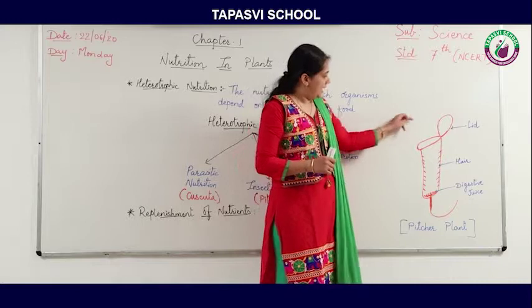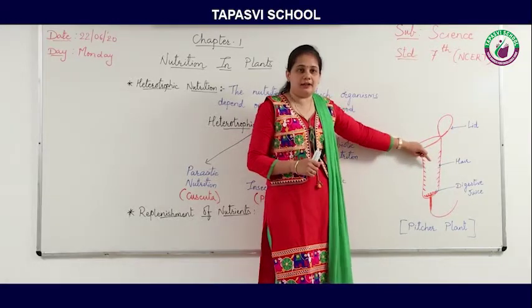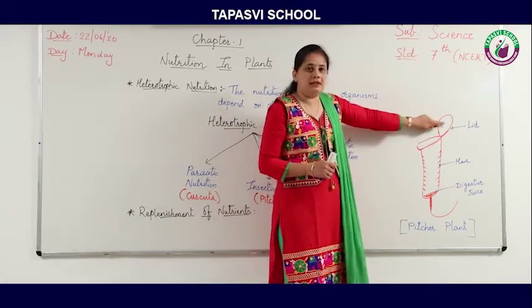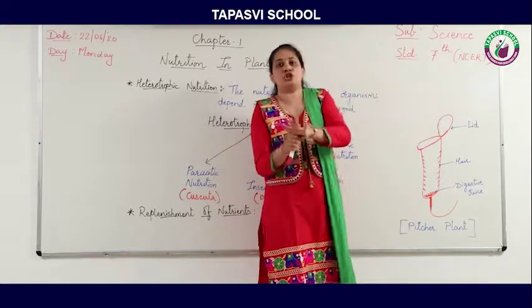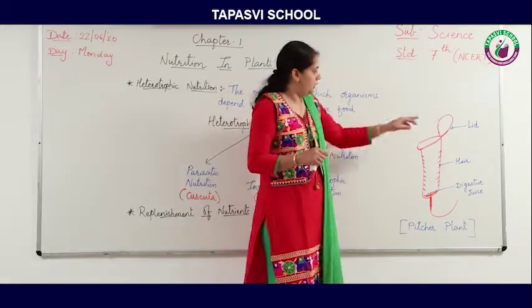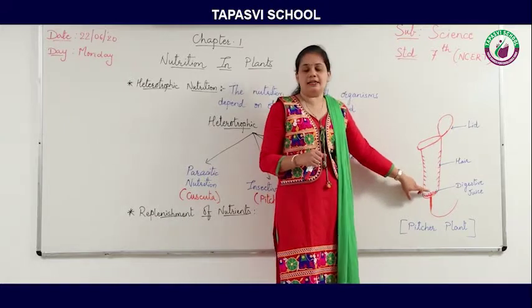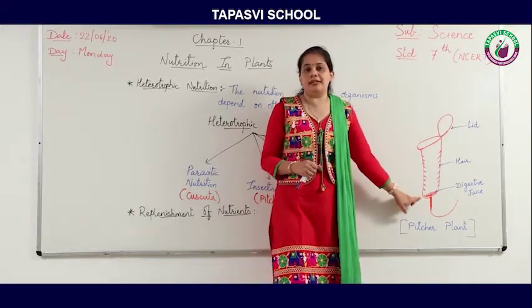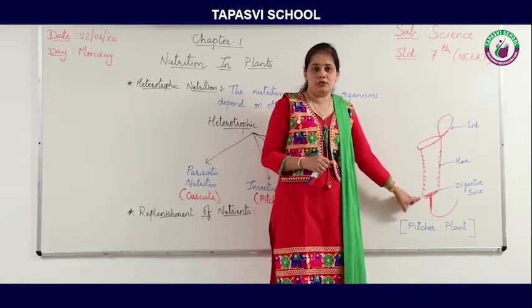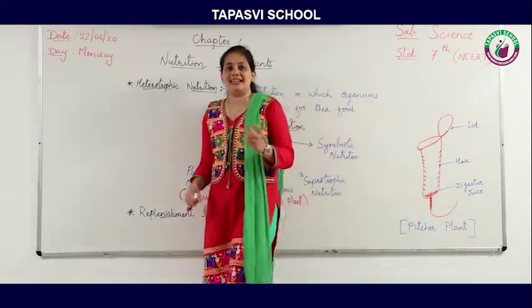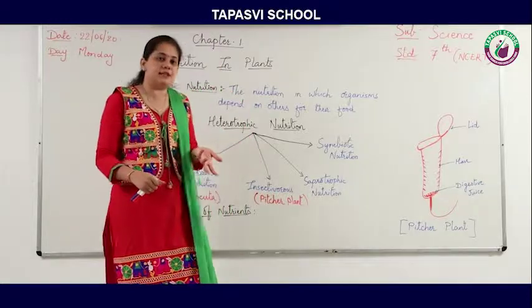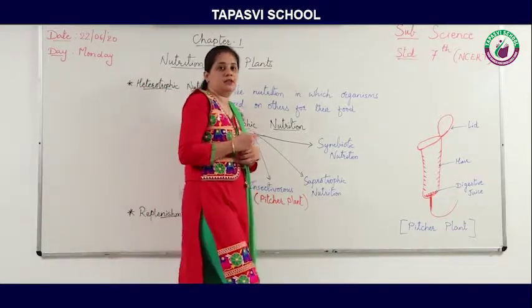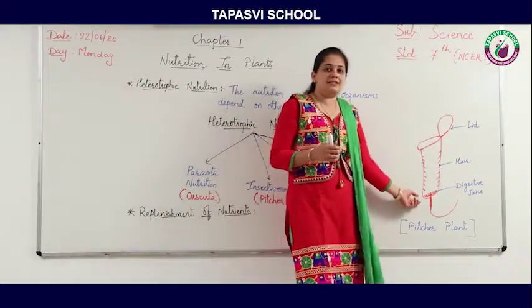So as the insect comes to suck the nectar, the lid will shut down, and the insect falls inside the pitcher. At the end of the pitcher there is digestive juice. As we all know, the name itself suggests it will digest. It will digest the insect.